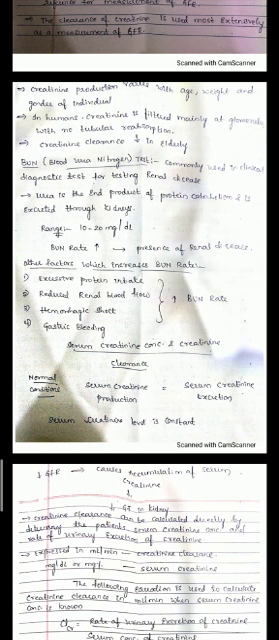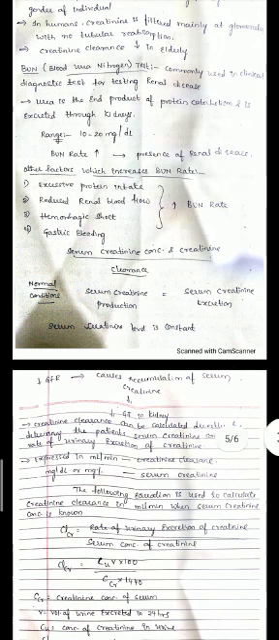Next, we are going to see the serum creatinine concentration and creatinine clearance. In normal conditions, serum creatinine production is equal to serum creatinine excretion. That is, the amount of creatinine produced in your body is equal to the amount excreted from your body. So the serum creatinine level will be maintained constant in your body.